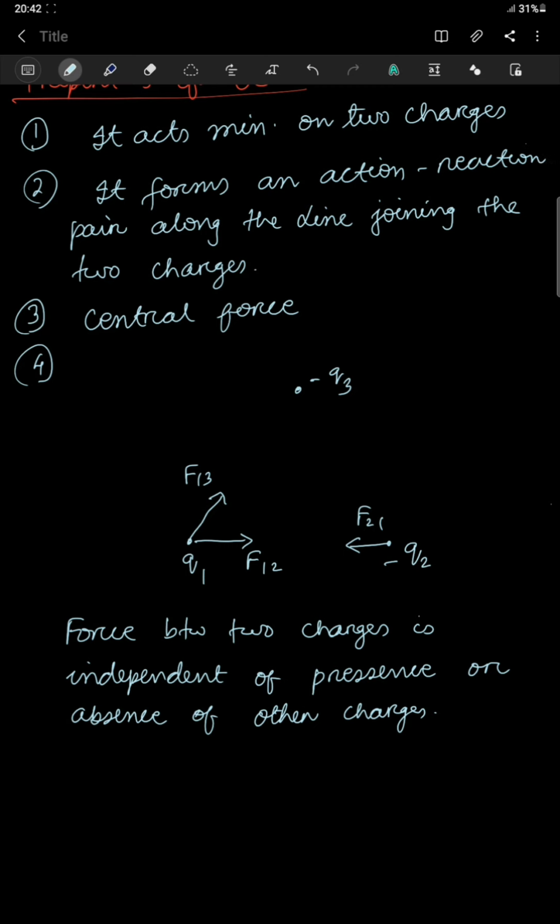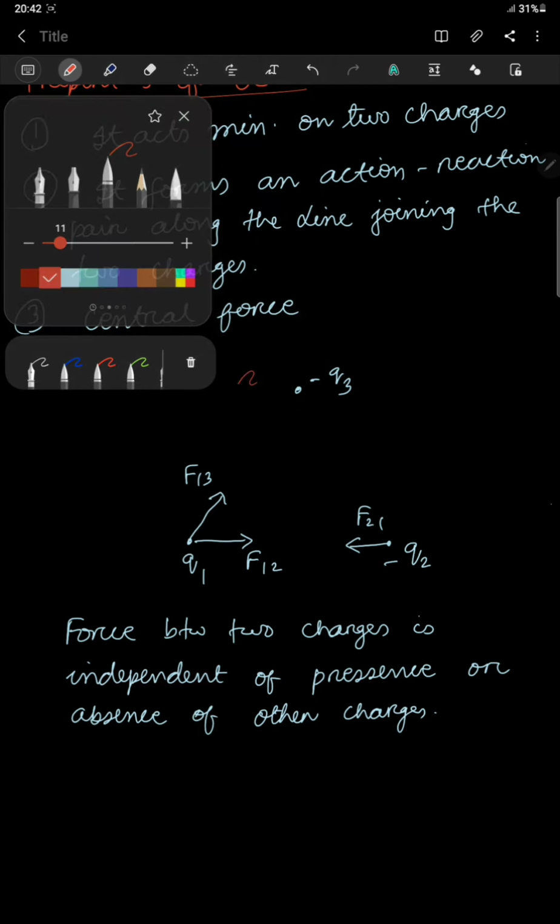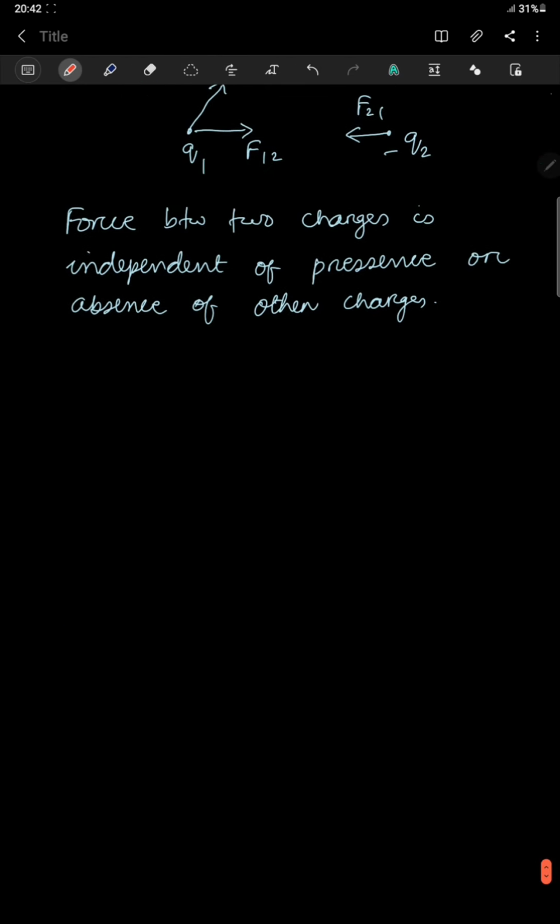Okay, so these are the properties of electrostatic force. Now, did I talk something about the direction? I have not talked about the direction. Okay, so for that I have to go for Coulomb's law in vector form. I have to go for Coulomb's law in vector form, right? So let's see here. After properties, we'll go to Coulomb's law in vector form,